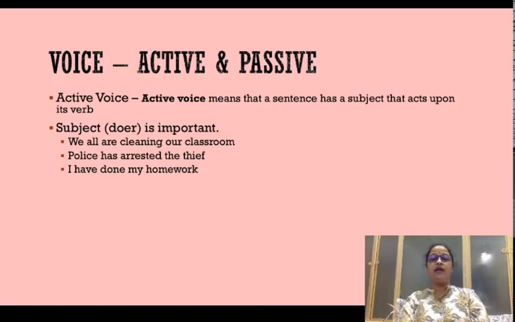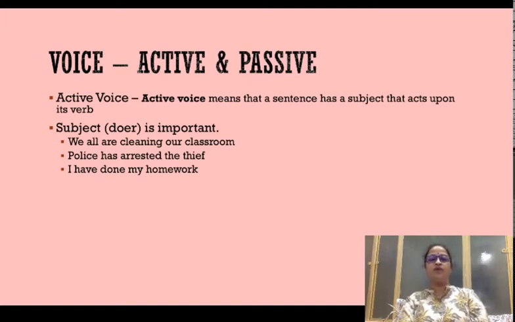When you say I eat mango, you are putting yourself in the subject place by the use of the pronoun I, and you are putting mango in the object place, and as a subject you are doing an action on mango, and that action or the verb is eating. So, you are doing the eating and you are eating a mango.